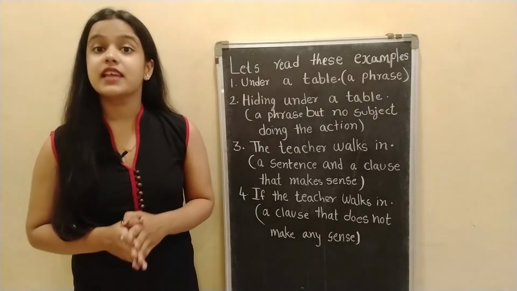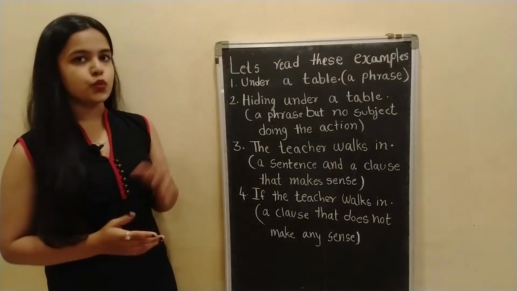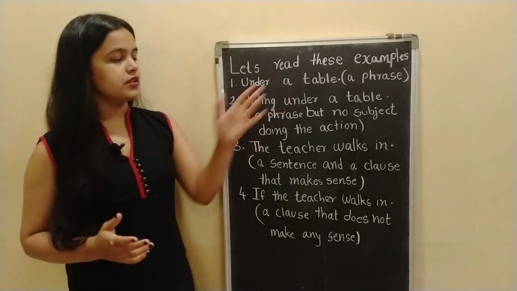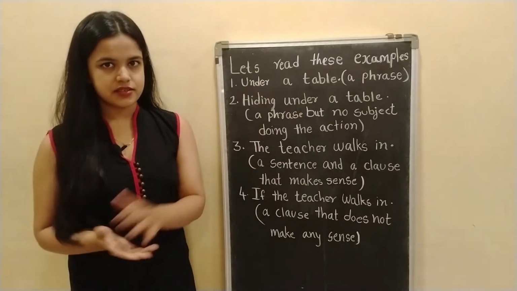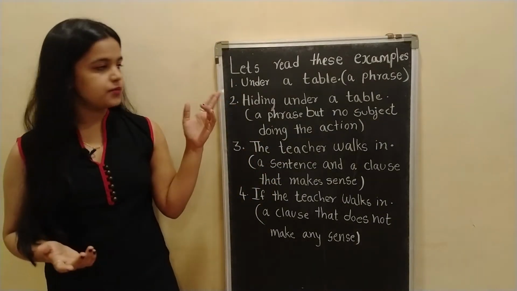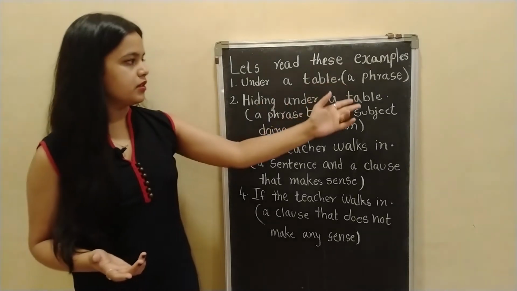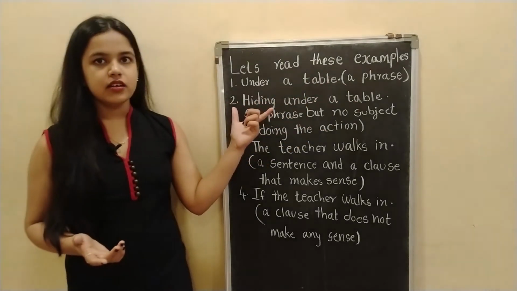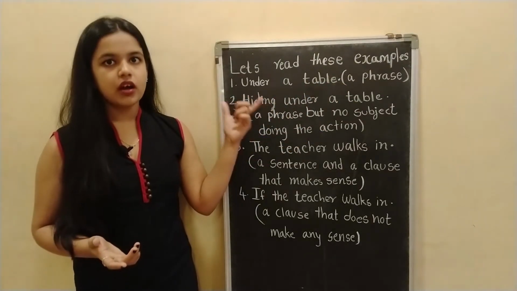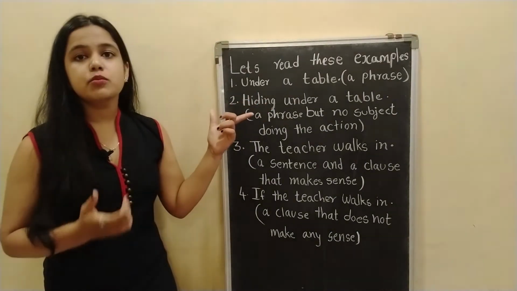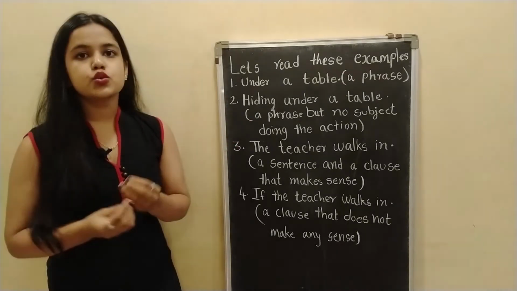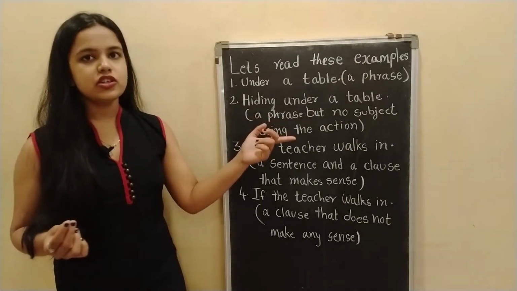Let's read these examples. The first one, under a table. Now, under a table is just a phrase. Now, let's see the second one, hiding under a table. Here I have added an action word, a verb. So, this is a phrase but subject is absent. There is no subject doing the action.